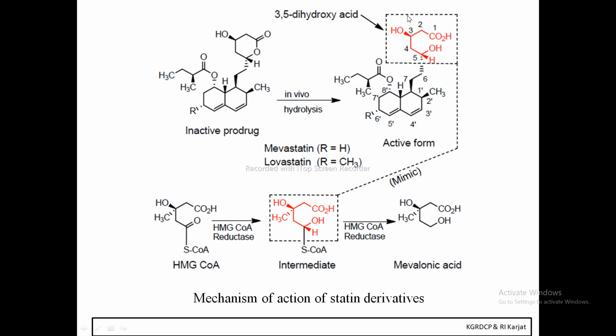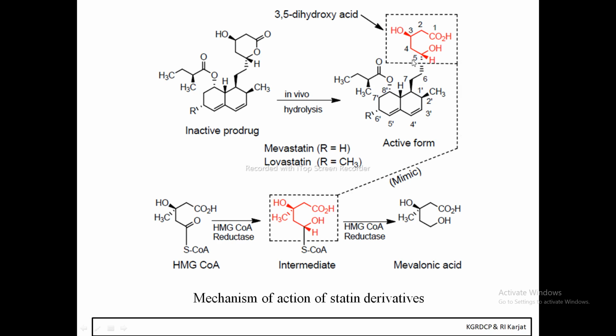Now this ring which forms, the 3,5-dihydroxy acid, is somewhat similar to the structure of HMG-CoA. So this active form of the drug competes with HMG-CoA for binding to the enzyme HMG-CoA reductase, and thereby it inhibits the binding of the substrate, HMG-CoA, to its receptor, and thereby they inhibit the synthesis of cholesterol.